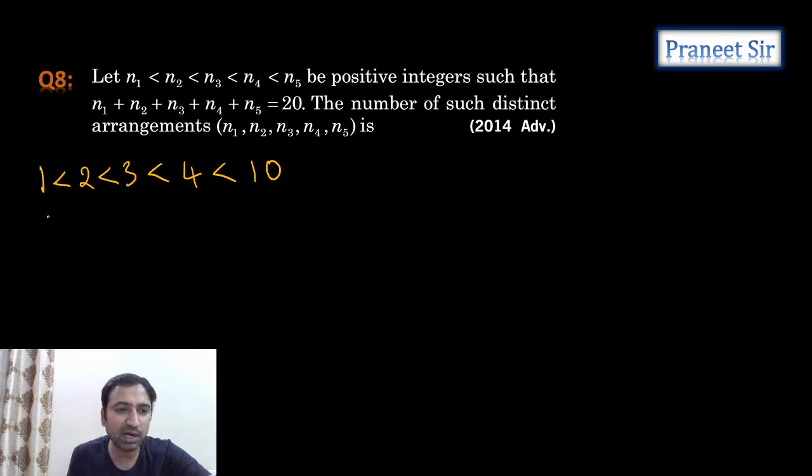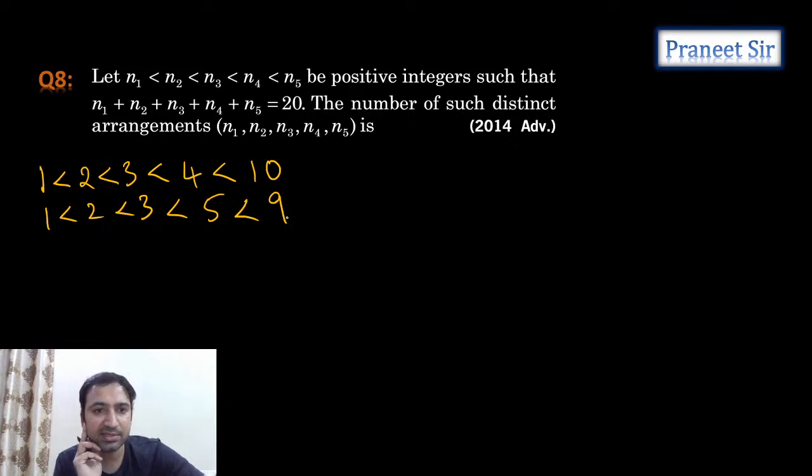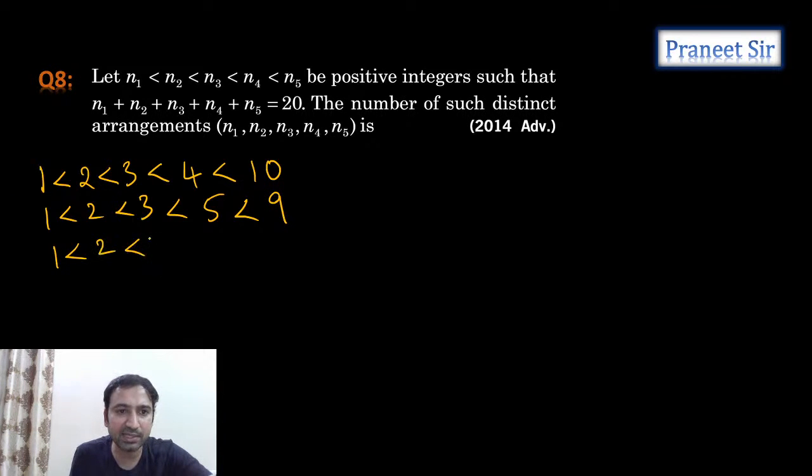Clear? Next, 1 less than 2 less than 3 less than 5 less than. How much can we take? We can take 9. This is another case. Next, 1 less than 2 less than 3 less than 6 less than 8. This is another case. Next, 1 less than 2 less than 3. If I increase this, then it is also 7 and 7. So we can't increase this.